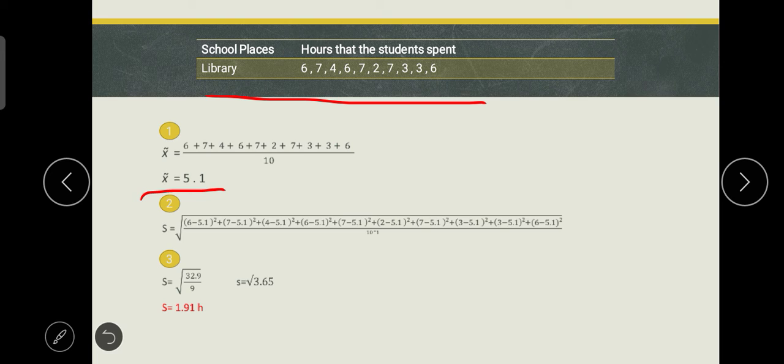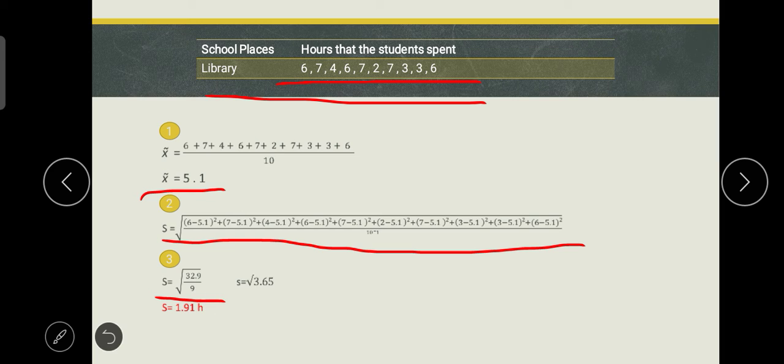So, next step natin is yung iisa-isahin natin siya, yung 6 minus 5.1, 6, nakuha natin yung 6 dito, mismo sa given na to. Yung 6 is yun yung x natin. Tapos yung mean natin is yung 5.1. So, sa part na to, so 6 minus 5.1 squared. So, tapos, i-divide natin siya sa 10 minus 1. So, ang answer dyan is 32.9 divide 9.